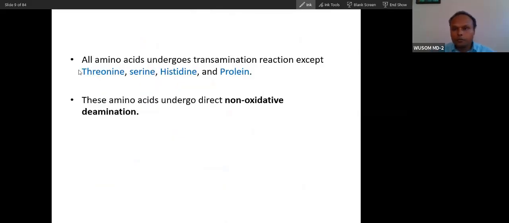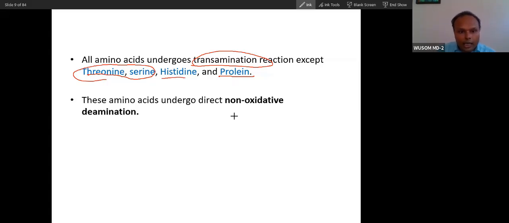Now, as I have told you, all amino acids have their own aminotransferase, transaminase. But there are a few amino acids which do not undergo the transamination reaction. These are the hydroxyl group containing amino acids, threonine and serine, and then histidine and proline. So 4 amino acids do not undergo the transamination reaction.